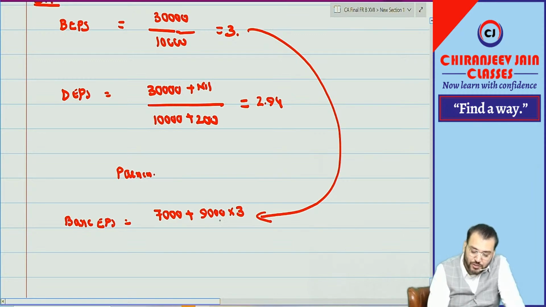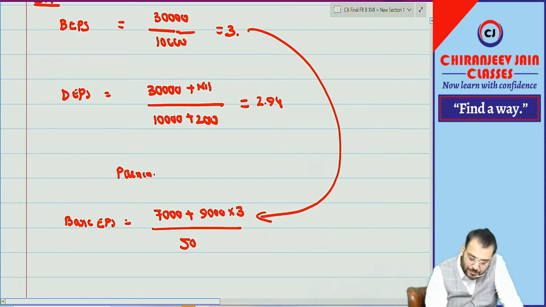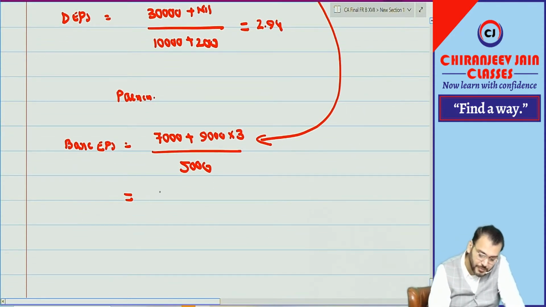So out of 10,000 shares, 9,000 is held by the parent company. 9,000 into 3 will be added now, divided by 5,000, equal to what? 6 point. This is the parent company basic earning per share in the consolidated financial statement.